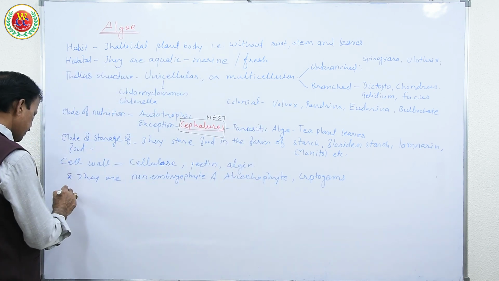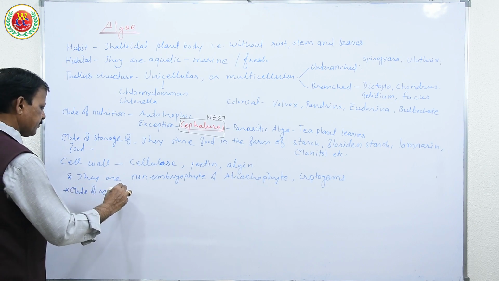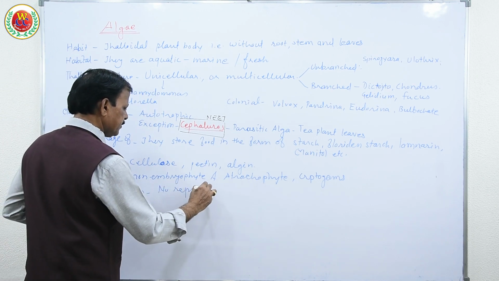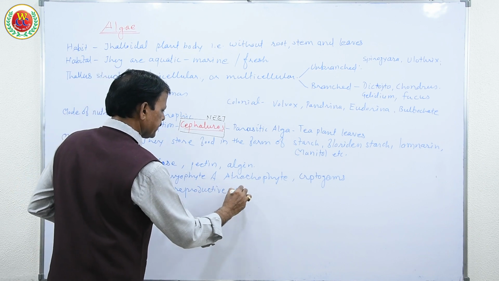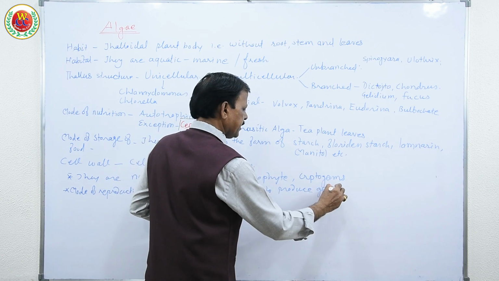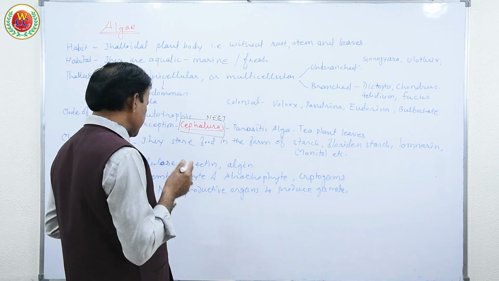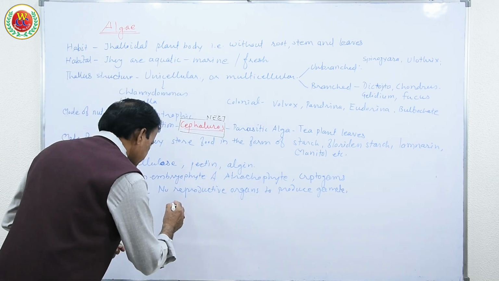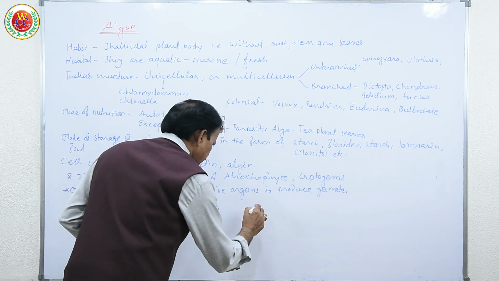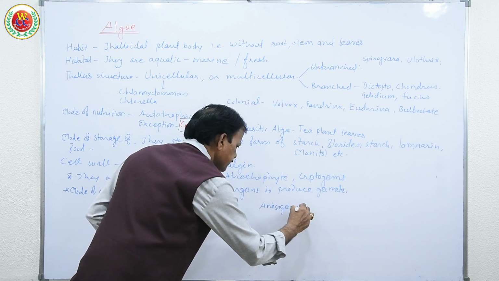So mode of reproduction, they have no reproductive organs to produce gametes. Hence any cell of their body can act as a gamete and produce gametes. So there are 3 modes of formation of gametes. Those modes are isogamous, anisogamous, and oogamous.